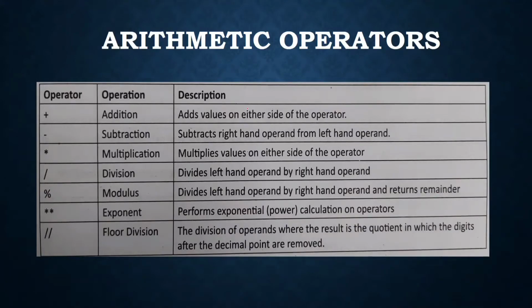If you want to perform addition of two integers, you have to use the plus operator, and if you want to subtract, the minus operator. For multiplication, star; division, forward slash; for modulus, percent sign. Let me show you this with an example.